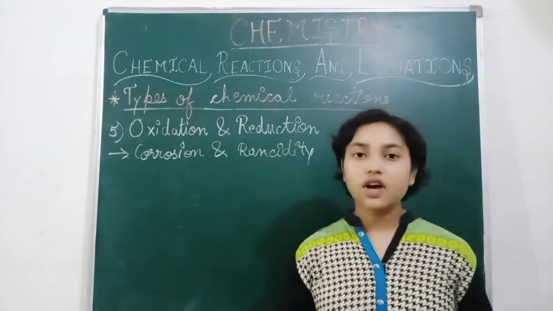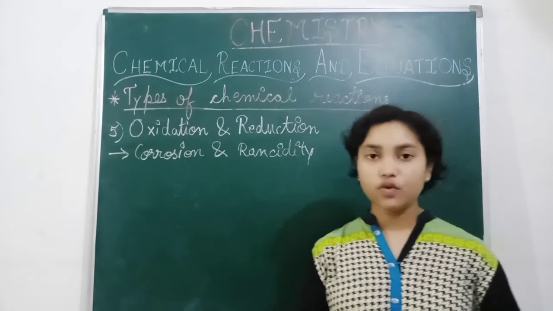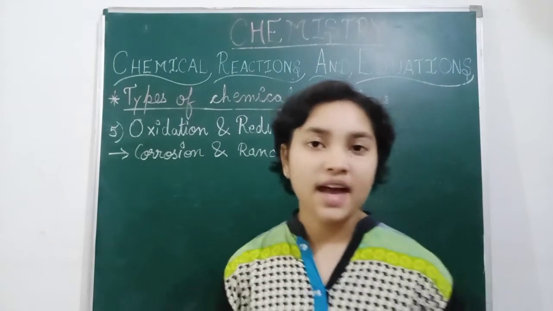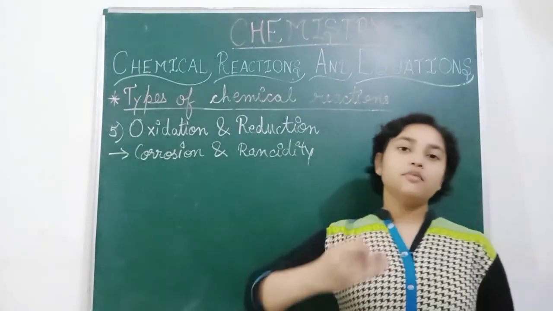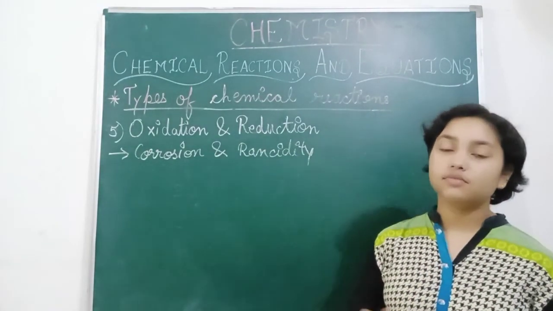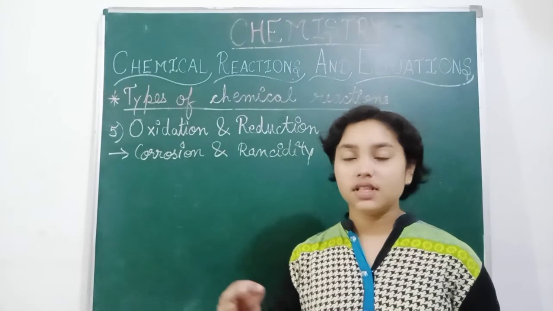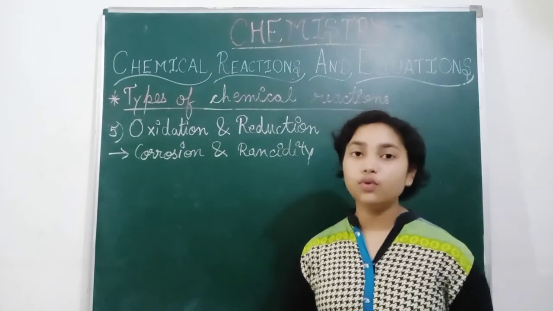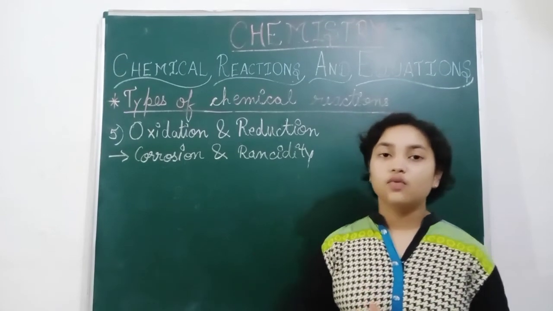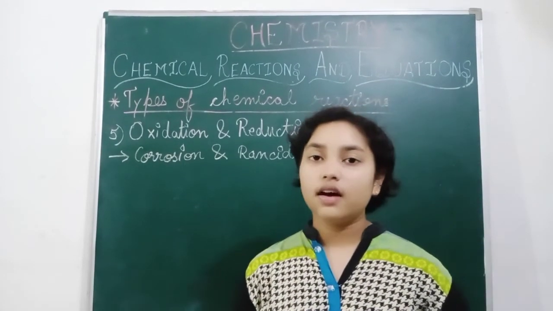Some preservatives are also there, such as when you preserve mangoes in the form of pickle. So rancidity can be reduced by adding some antioxidants to preserve the food for a very long time.